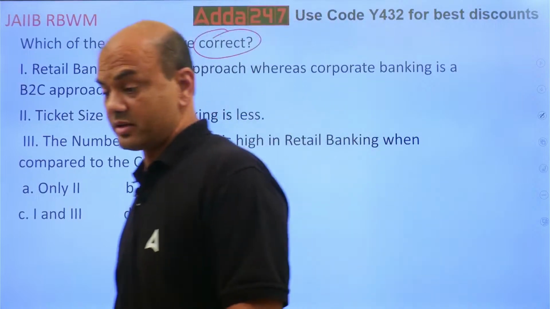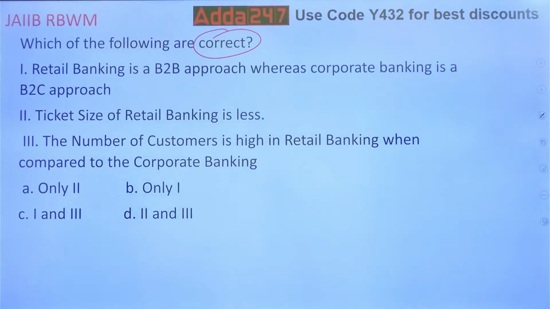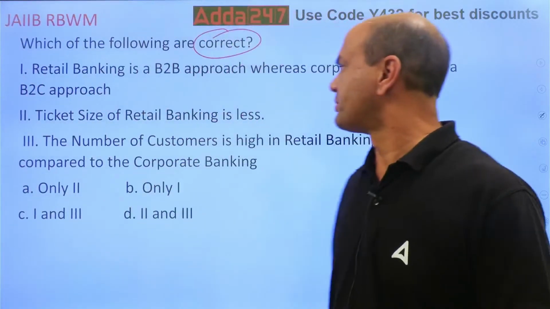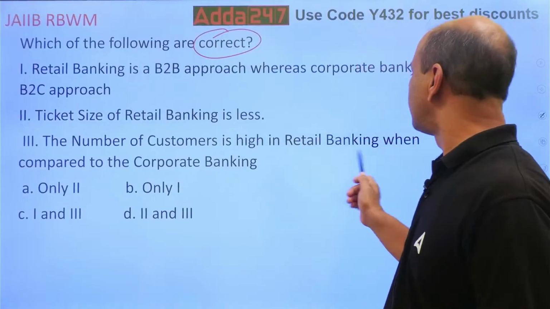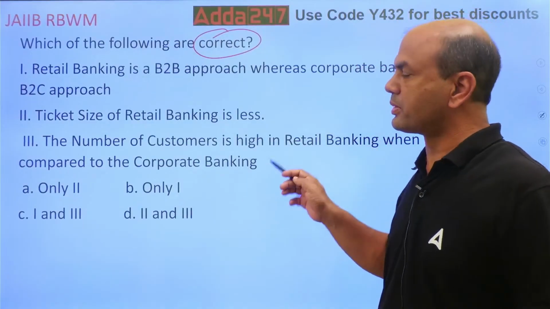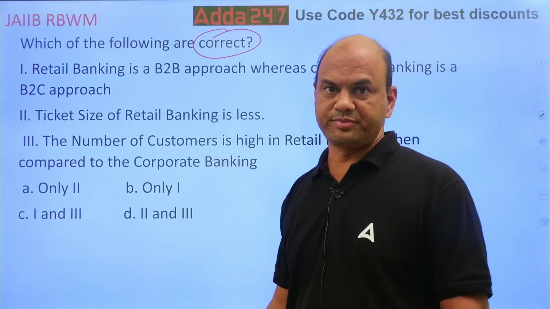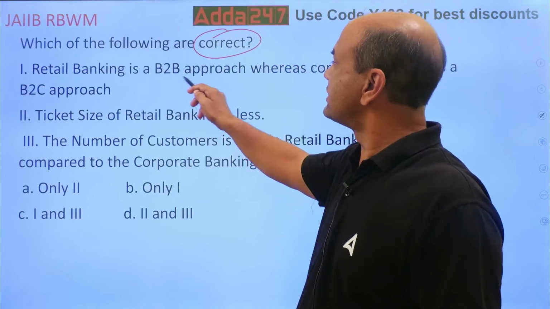Now think over it. Ticket size of retail banking is less. Number of customers is high in retail banking when compared to corporate banking. So which of them is correct? Kindly note.